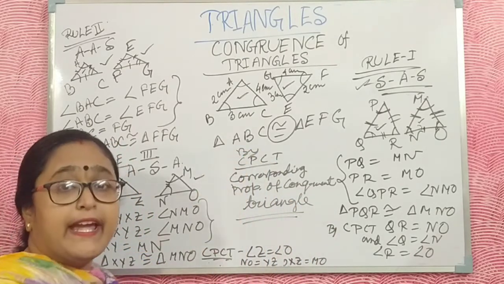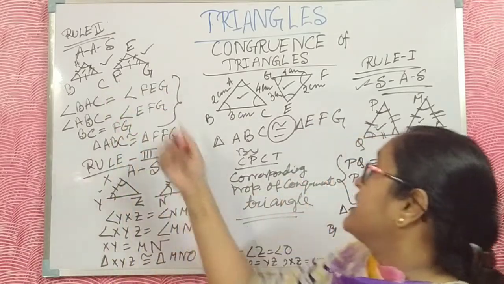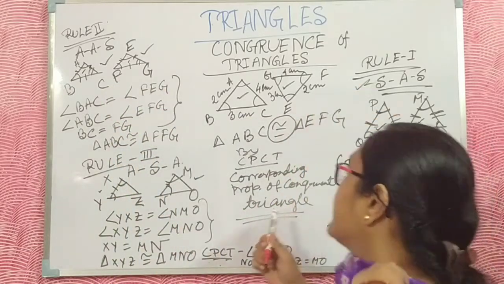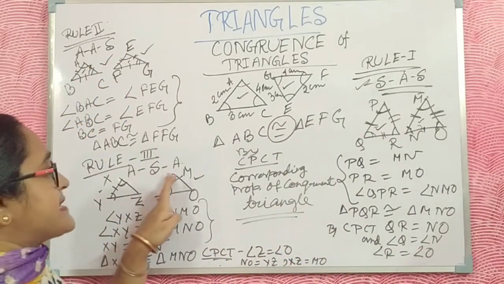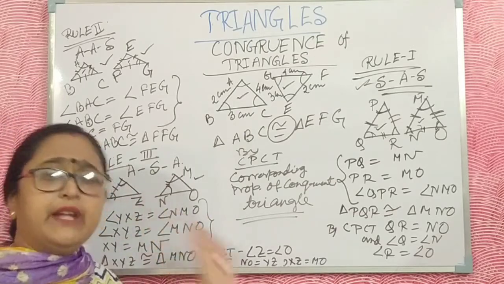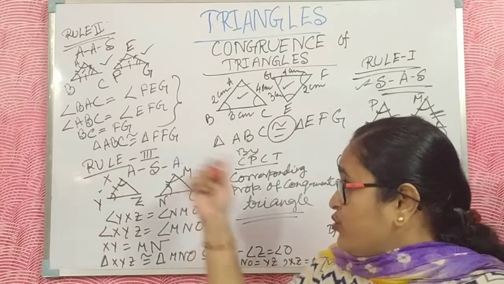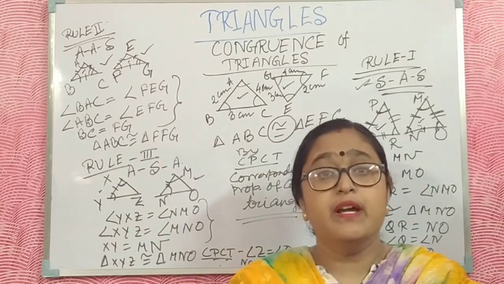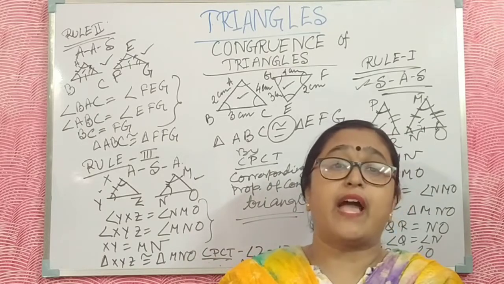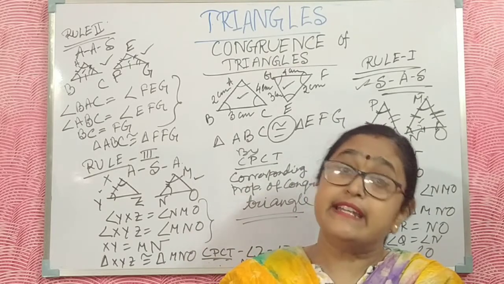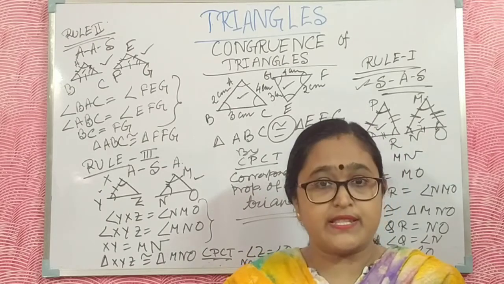If you prove any three properties, like SAS, AAS and ASA, of two triangles to be the same, then the rest of the sides and the rest of the angles are also equal, and the area must be equal. This is the congruency.